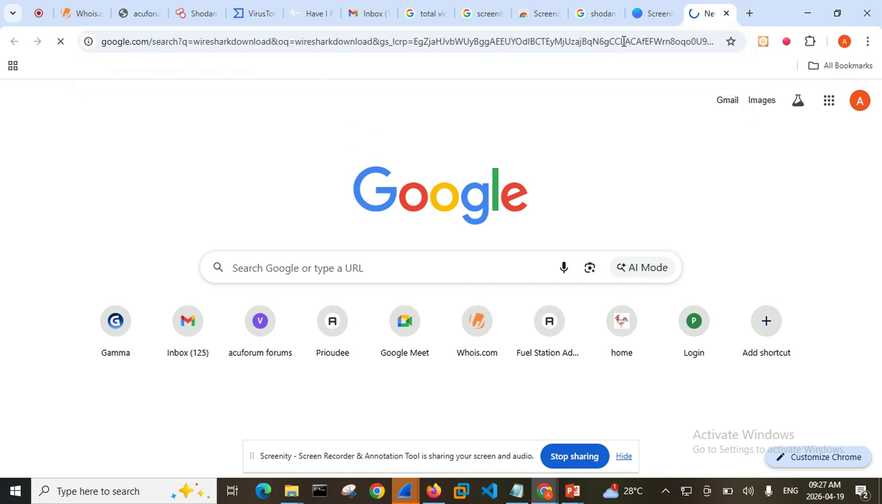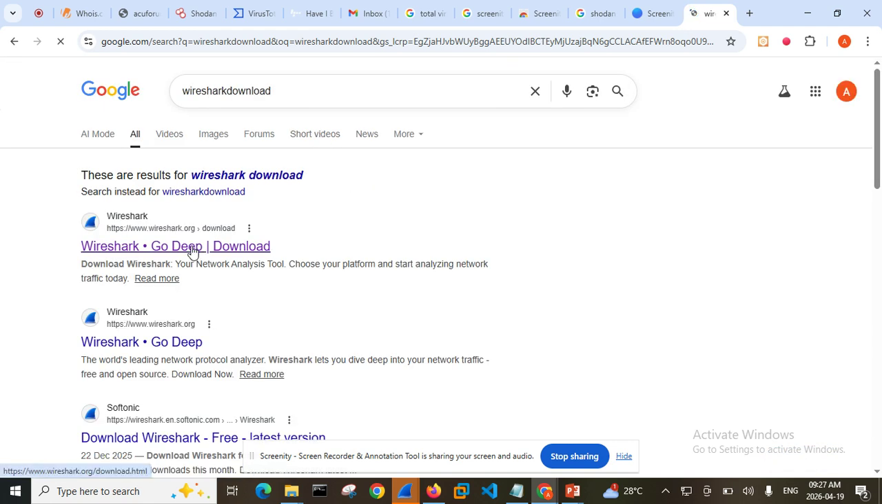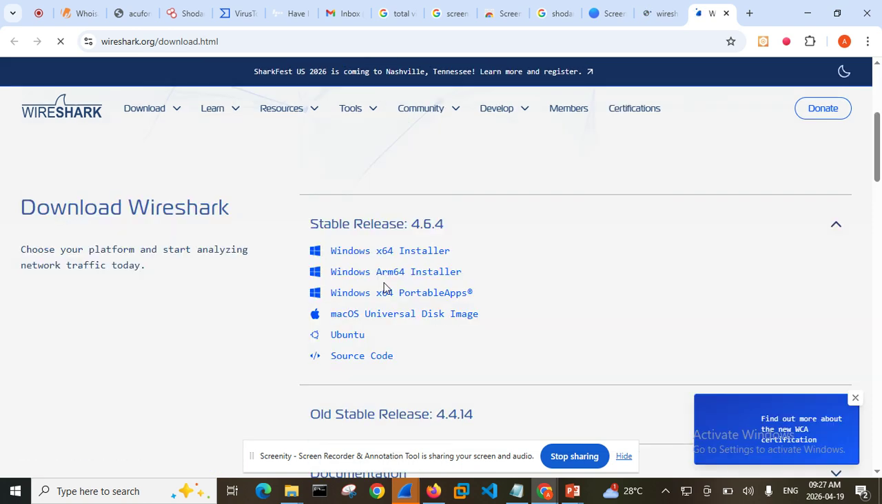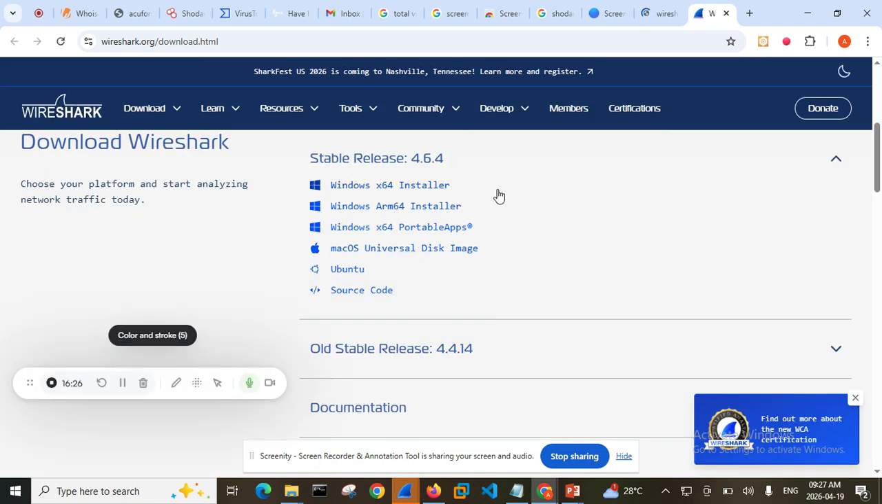Okay, so you want to search for Wireshark download here, and Wireshark is a very, very important tool. When you click on this Wireshark download, it's going to bring you to the official website. Please make sure the website you are downloading from is wireshark.org. Okay, then once it loads, you are going to see your system specification.